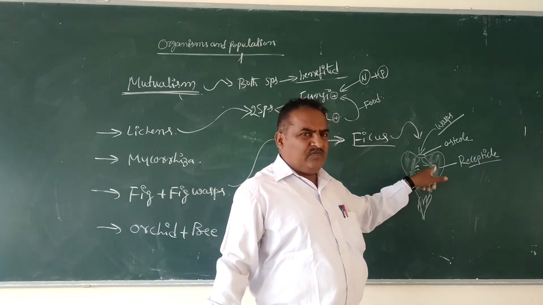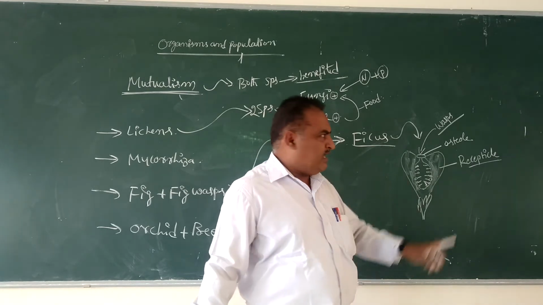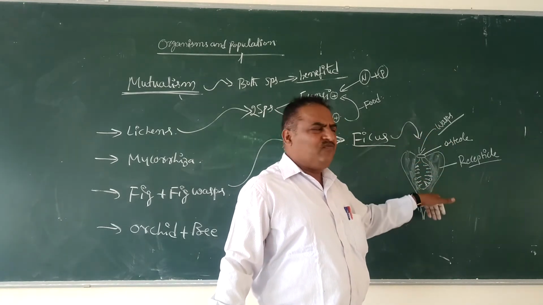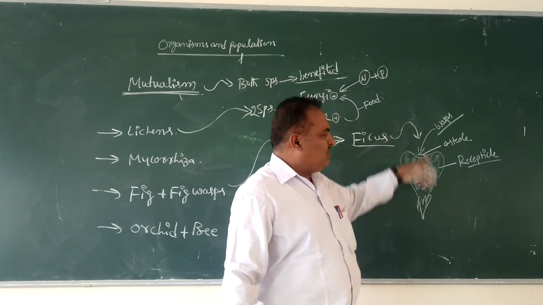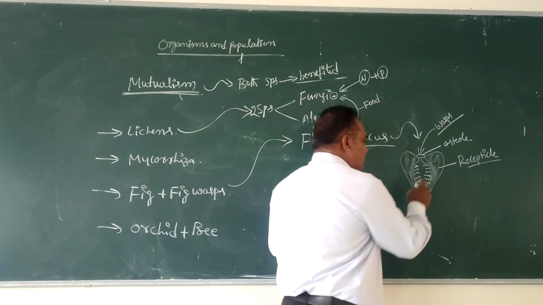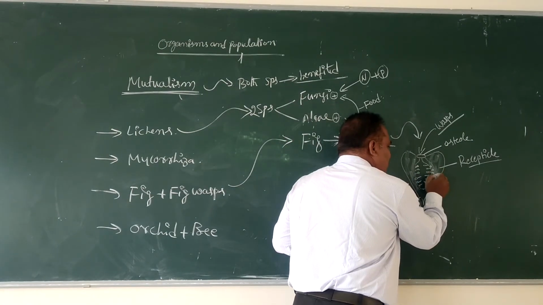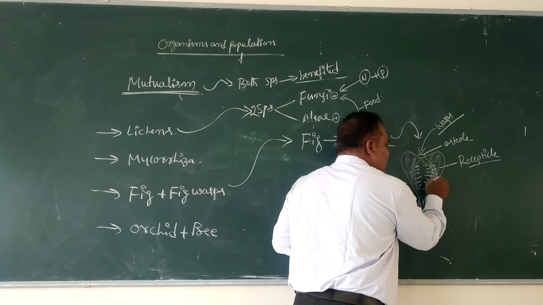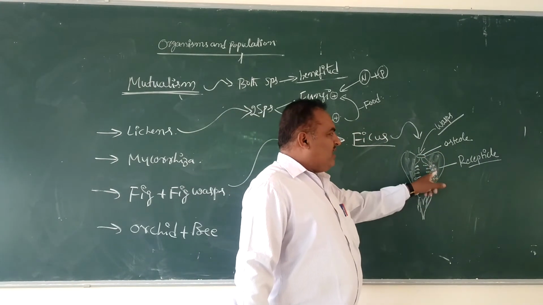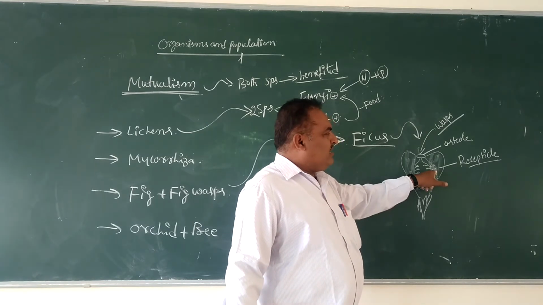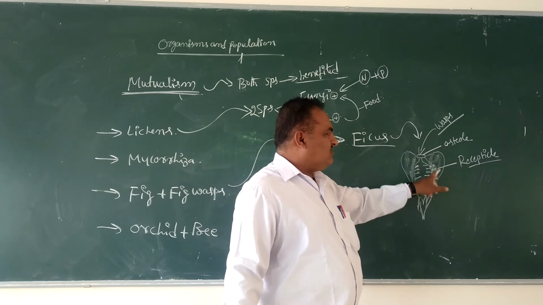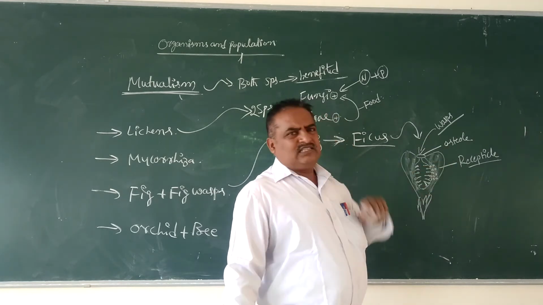Here the oviposition means for the purpose of egg laying. Wasps which have entered into this cavity, into this inflorescence or into this fruit, what is that? For the purpose of egg laying. The eggs are laid on the surface of the fleshy part of the receptacle, and after that the eggs hatch and produce a larva. It means young ones. Young ones feed on the receptacle.